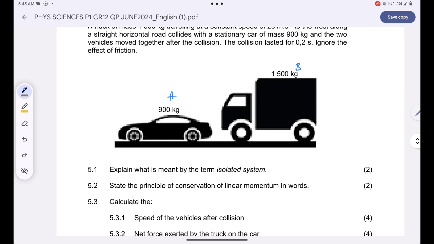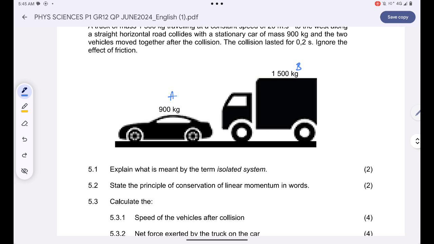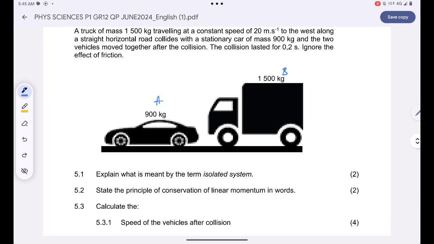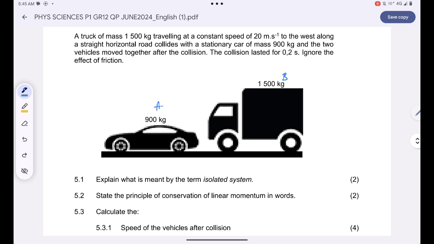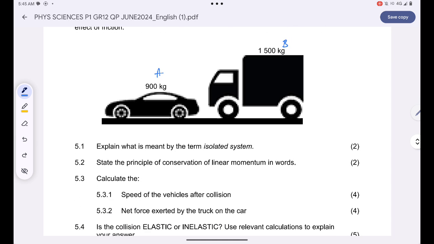Next, state the principle of conservation of linear momentum in words. It simply states that in an isolated system, the total linear momentum is conserved. Are you together? Or you can say in a closed system, the total linear momentum is conserved. And when momentum, guys, is conserved, believe me, it is conserved in both its magnitude and its direction. Are you together? It's conserved in both magnitude and direction.